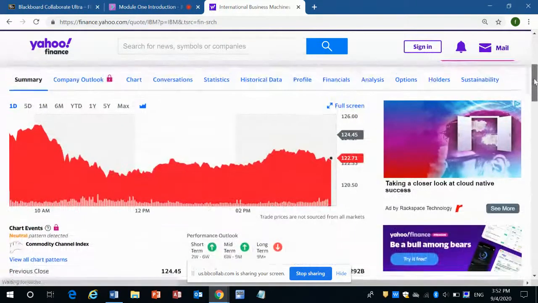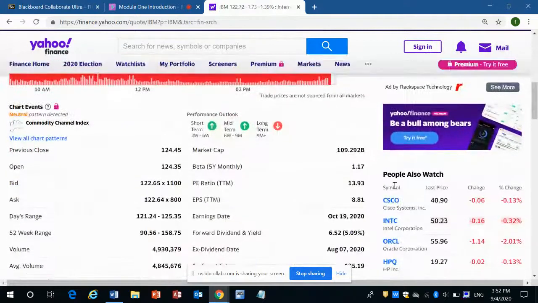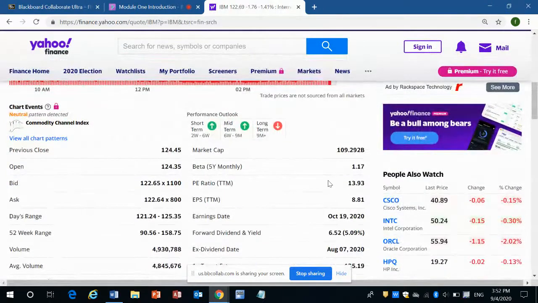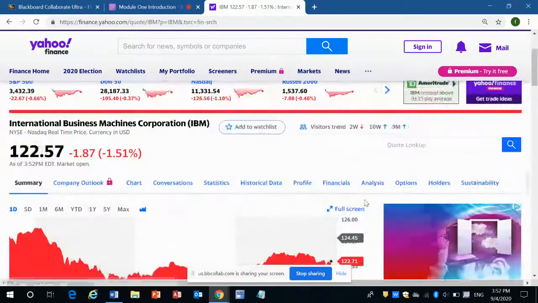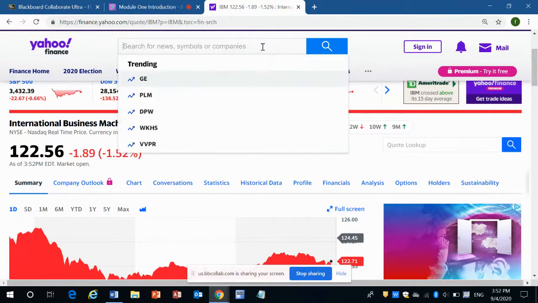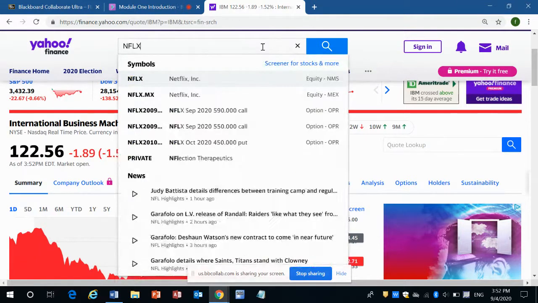And how much have they made in the last 12 months? They made $8.81 per share in the last 12 months. The stock price of IBM is 122. Okay, so let's look at another company.